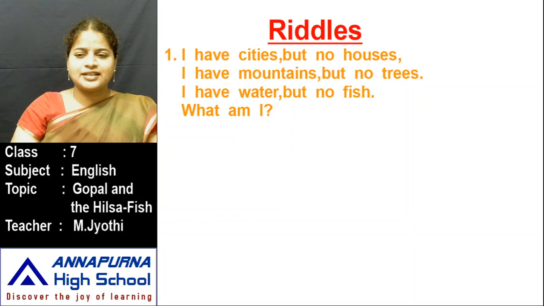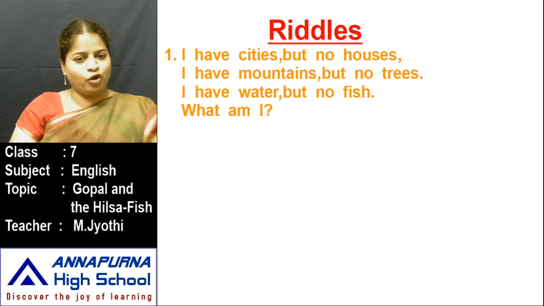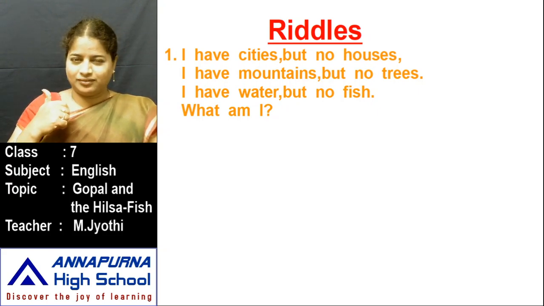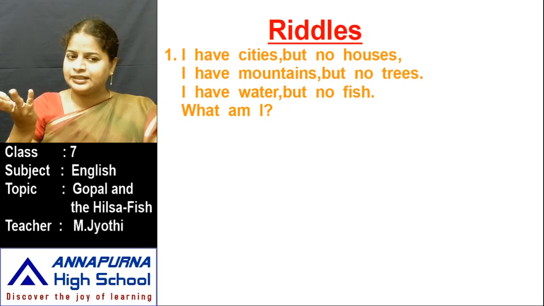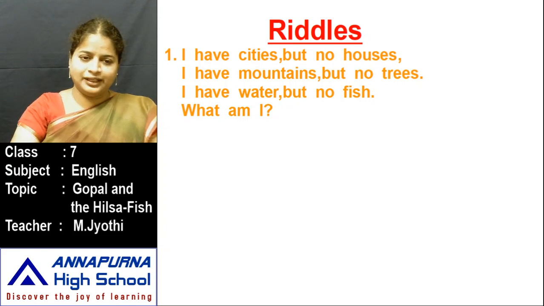So, first riddle. I have cities but no houses. I have mountains but no trees. I have water but no fish. What am I? Did you write this answer? Very simple, no, children? I have cities but no houses. I have mountains but no trees. I have water but no fish. What am I? I'm giving you the answer, children.